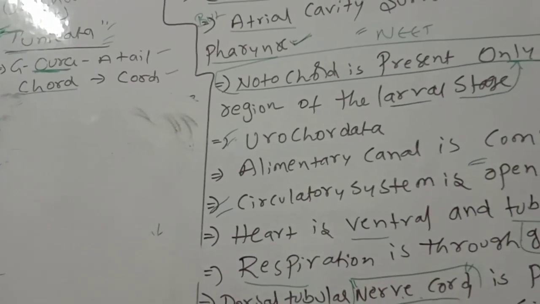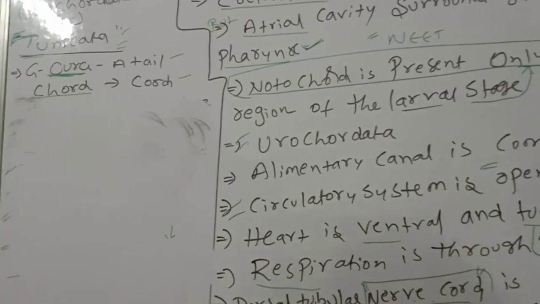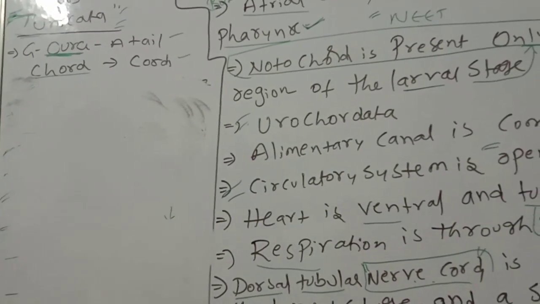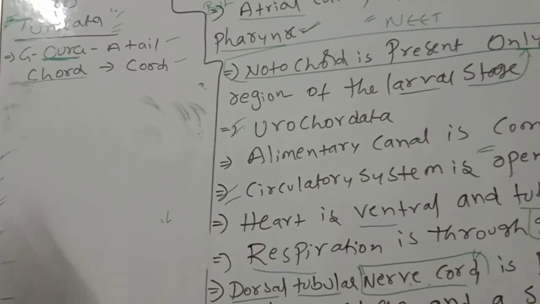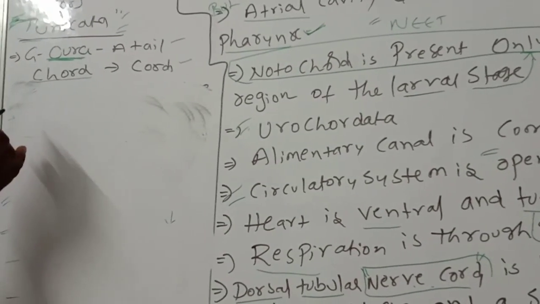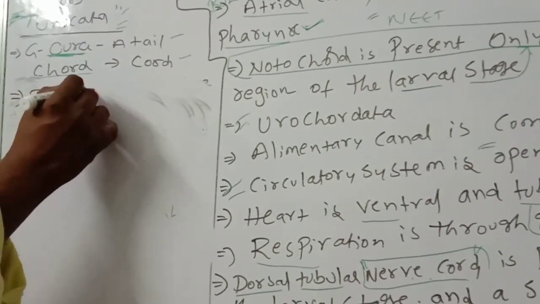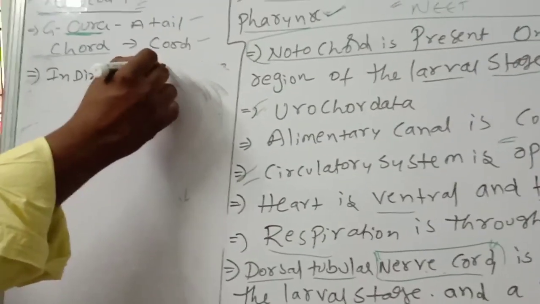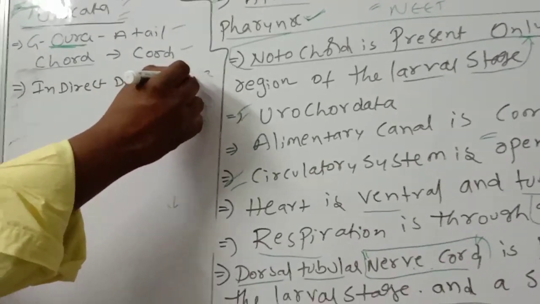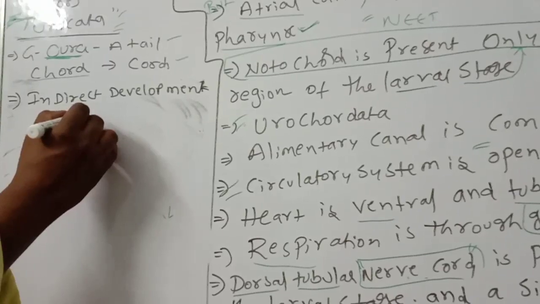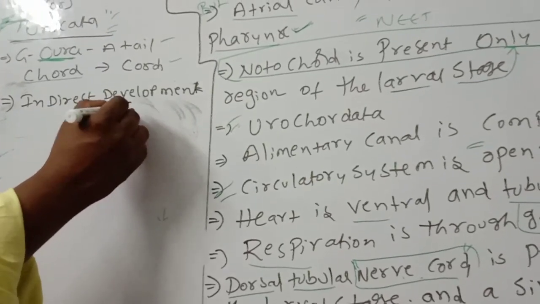The first point is, what kind of development? They show indirect development. This point you should remember. Indirect development means larval form is present.